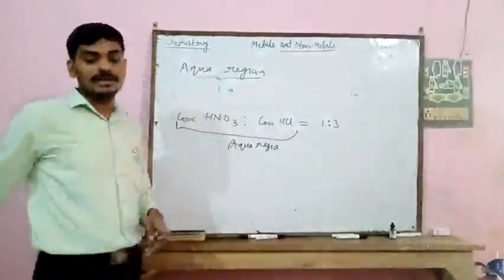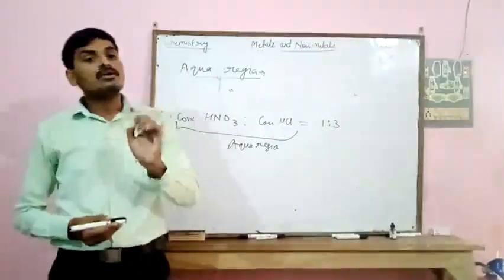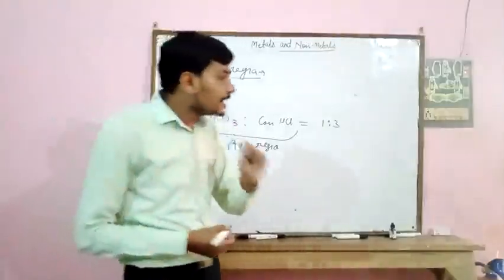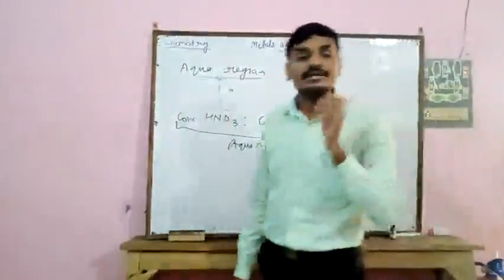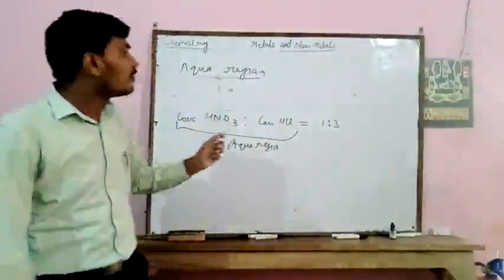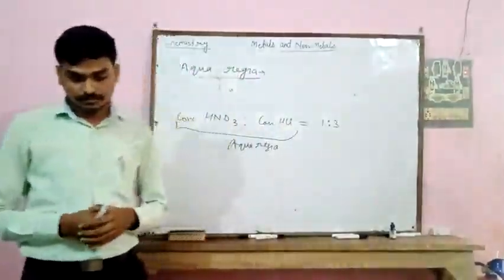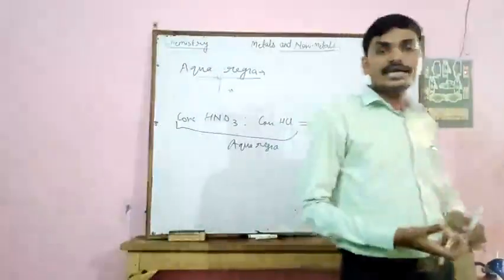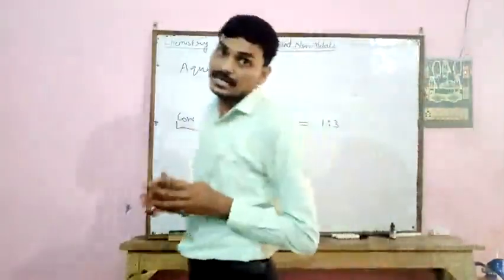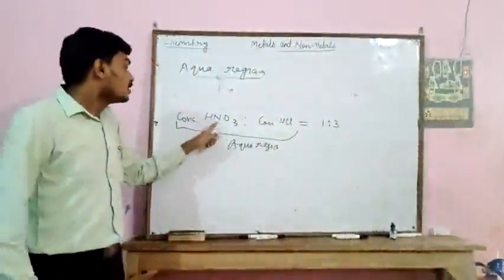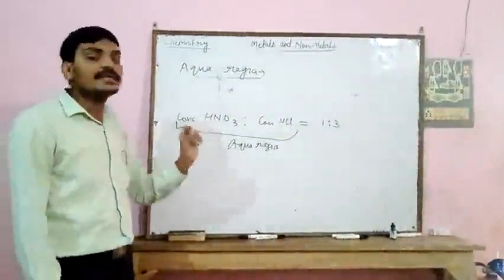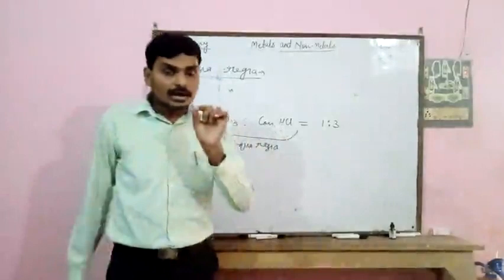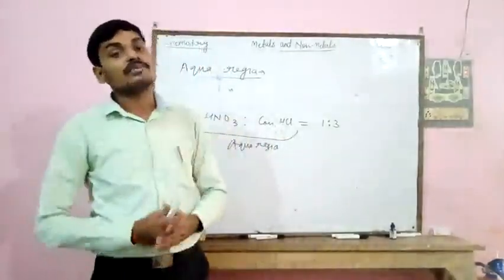Then what is the use of aqua regia? Aqua regia can dissolve all metals, even gold and platinum. Nitric acid alone cannot dissolve gold, and concentrated HCl alone cannot dissolve gold.